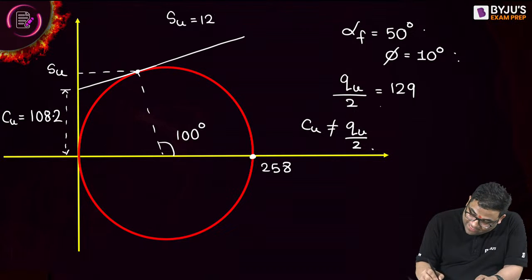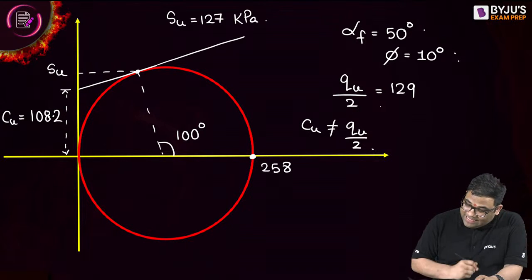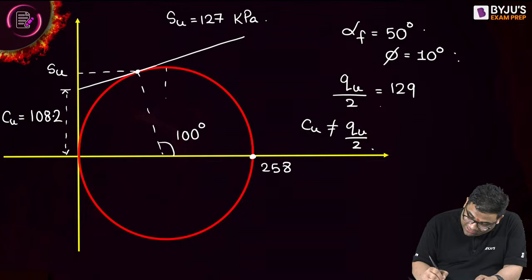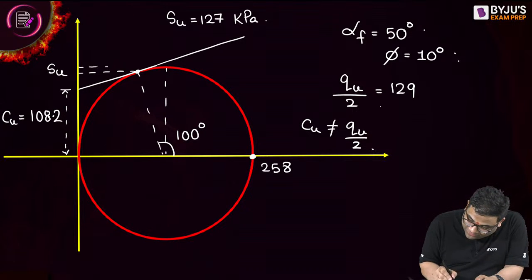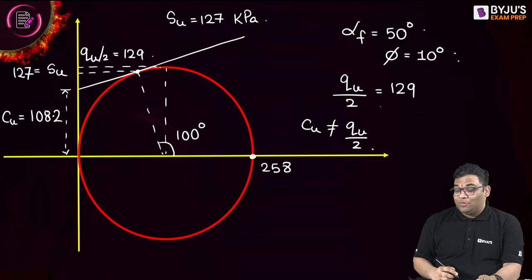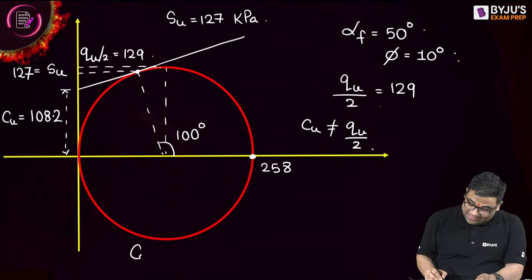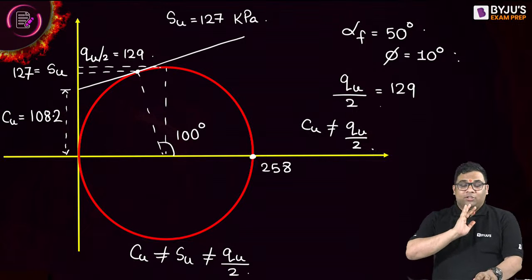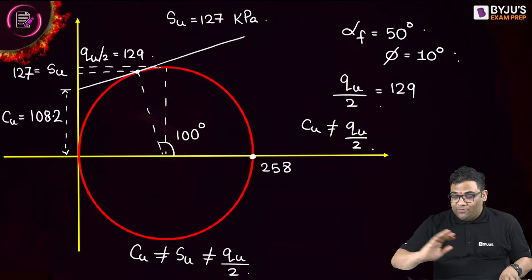127 kilopascal. And you can see that your Qu by 2 is this one. So Qu by 2 is 129, but Su is less than that, it is 127, and Cu is 108.2. And you can see that in this case, the Cu is not equal to Su, not equal to Qu by 2. If they ask you anything, now you can solve all the questions of unconfined compression test.